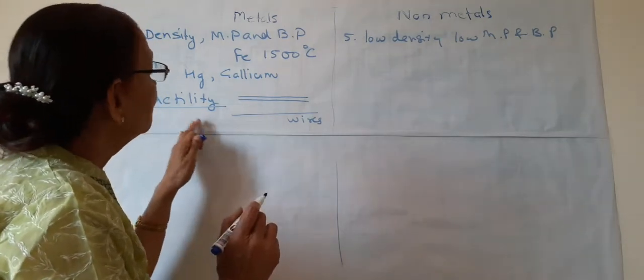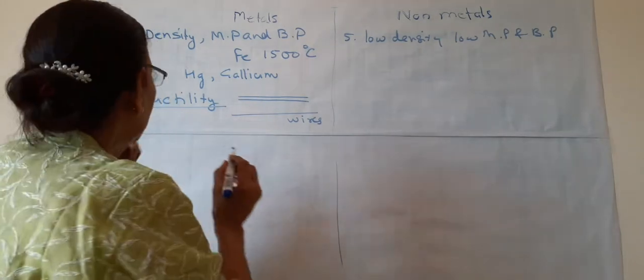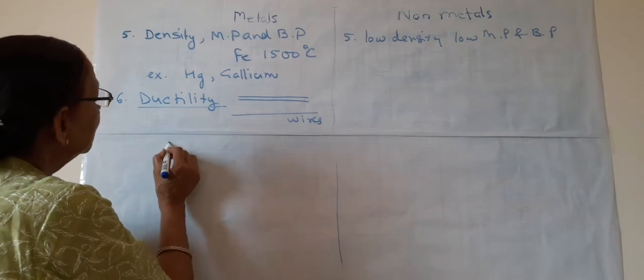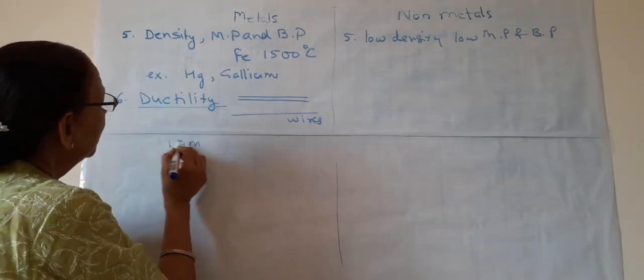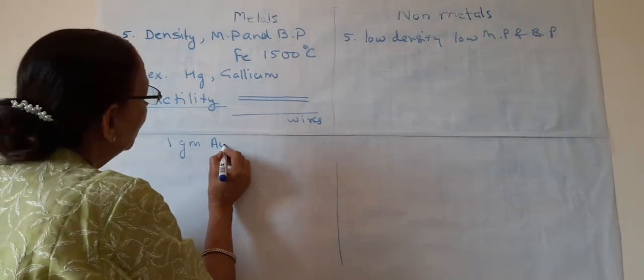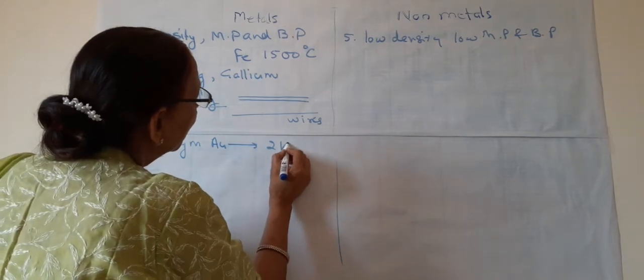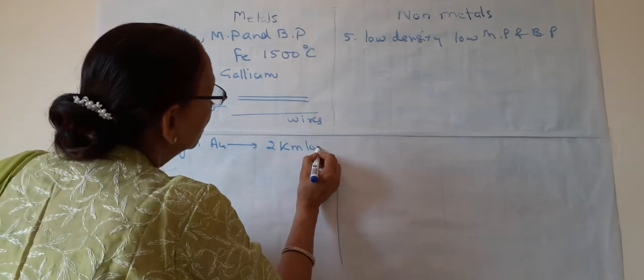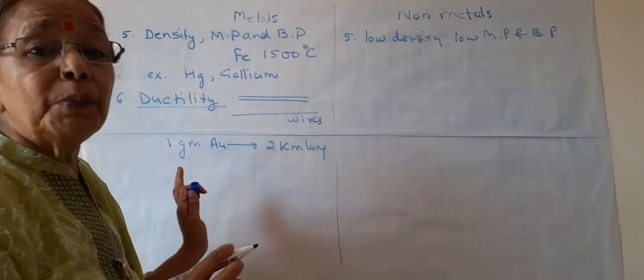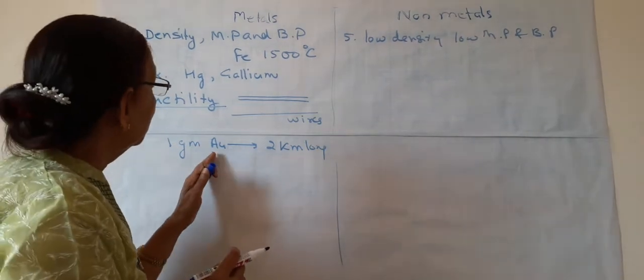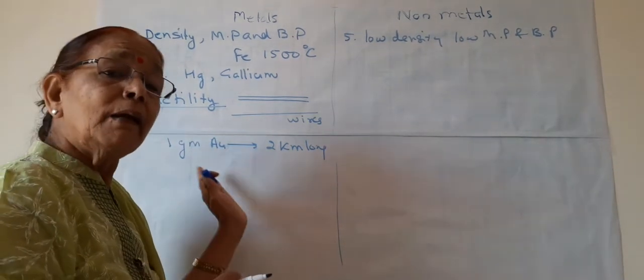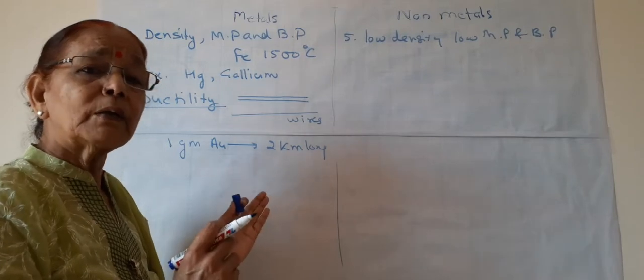This is the most important property of metals, and one example is that from 1 gram of gold a 2 kilometer long wire can be prepared. That is, gold is so ductile. Likewise, silver is also ductile.